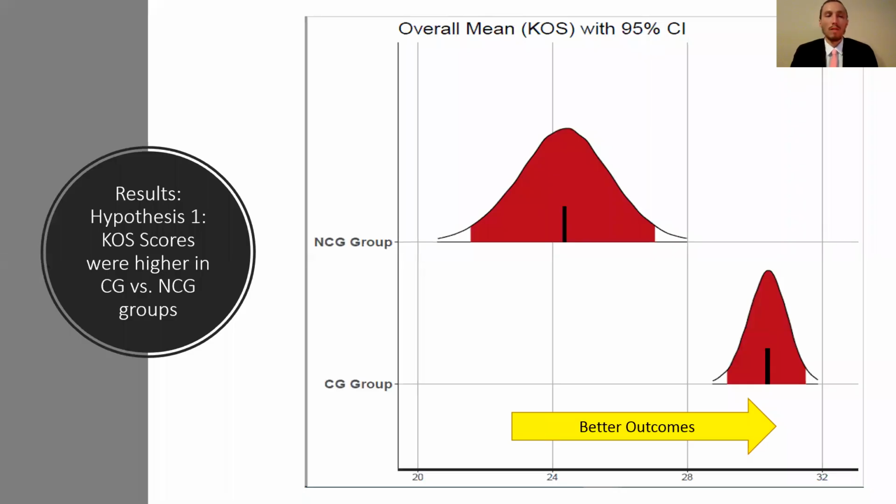Our results for Hypothesis 1 were supported in that KOS scores were higher in the care guideline group versus the non-care guideline group. Here we have the mean KOS change score, so the change from baseline to final visit, in the non-care guideline group on the top and the care guideline group on the bottom. As you can tell from the graph, there are better outcomes in the care guideline group, which averaged approximately 30 points of change, whereas the non-care guideline group averaged approximately 24 points of change.